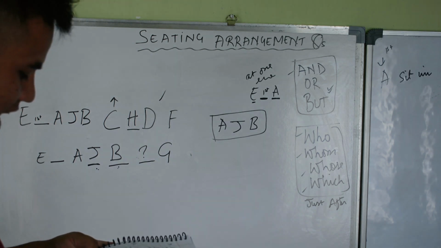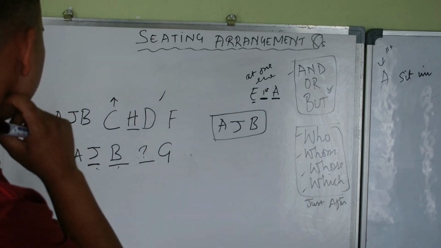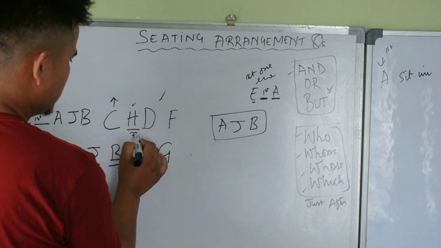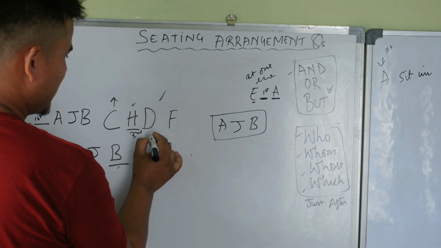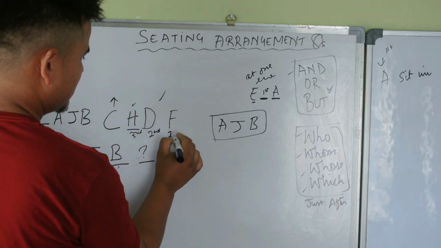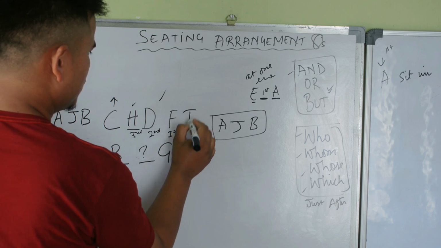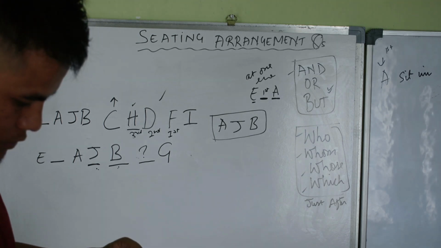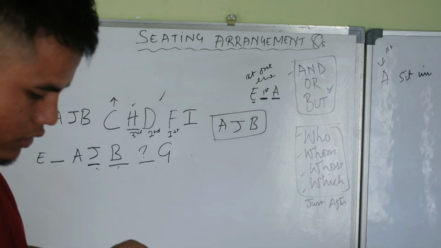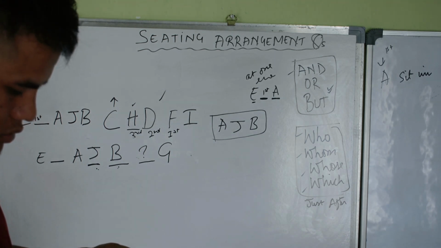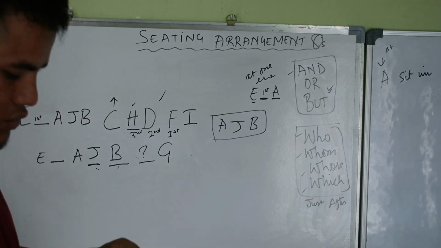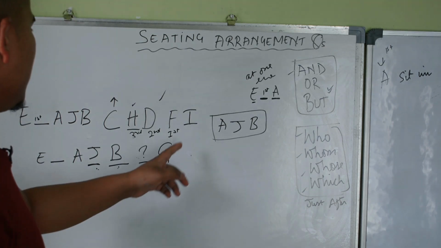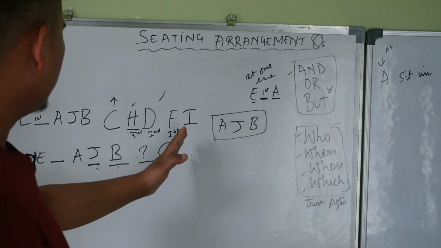Third place to the right of I. Third, second, first, counting from I. H is nearest to D to the left and at the third place to the right of I.